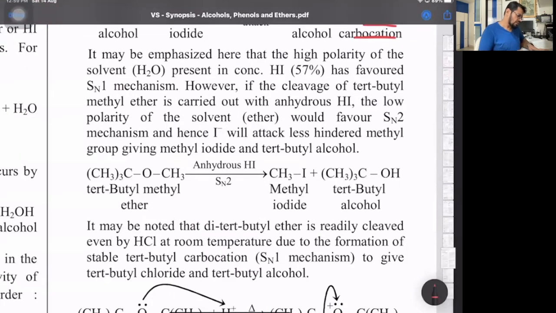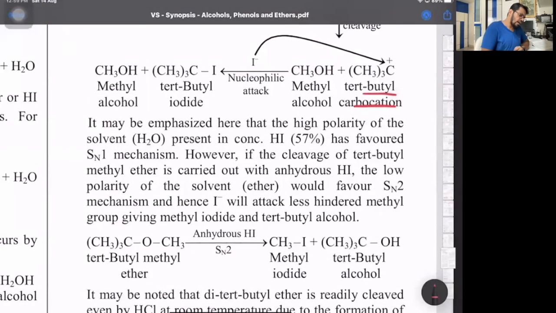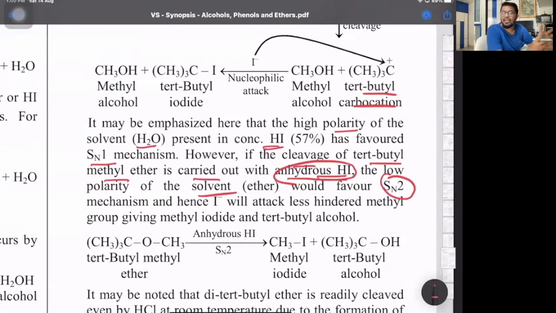What it says? Okay. High polarity of the solvent in presence of HI has favored SN1 mechanism. However, if the cleavage of tertiary butyl ether is carried out with anhydrous HI, the low polarity of the solvent would favor SN2. So what they are saying is, normally if you have a highly polar solvent, it favors SN1, because to form carbocation we need heterolytic fission.